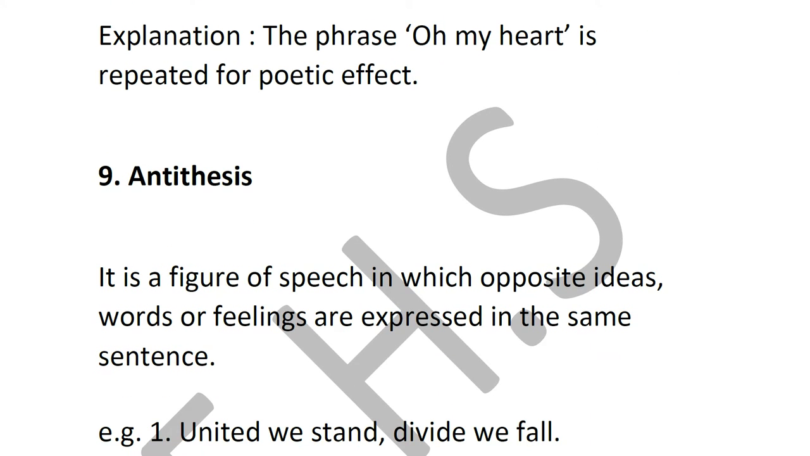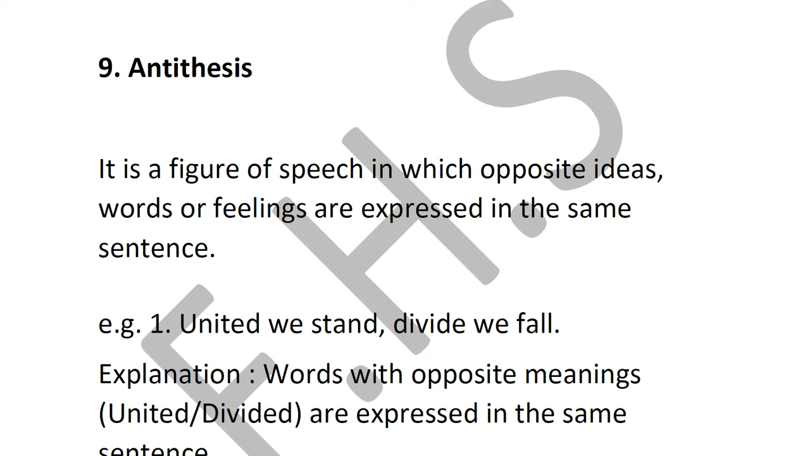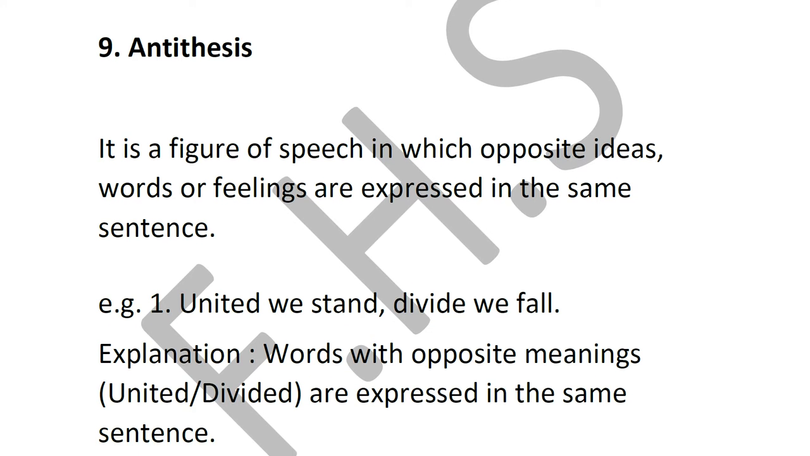We go to the next one, that is antithesis. Now anti means against or opposite. So it is a figure of speech wherein you have two words with opposite meanings, like come and go, up and down, here and there, in and out, true and false. These are two words whose meanings are totally opposite to each other. When these words are there in a sentence, it is called an antithesis.